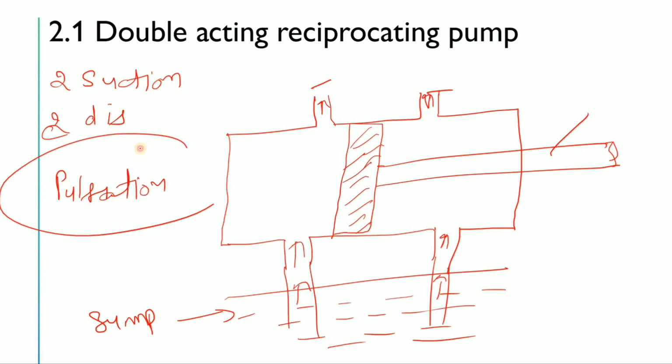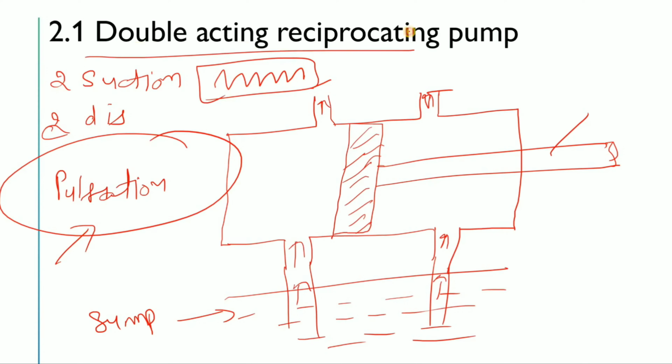Actually, pulsation is that when reciprocating pumps operate, at one time the liquid comes in, then it compresses, then the liquid goes out, which means the pressure increases like that. So if you use the double acting reciprocating pump, this pulsation will be less. Why? Because your discharge side and suction side will be continuous. Are you getting my point, what I want to say? So that is the double acting reciprocating pump.